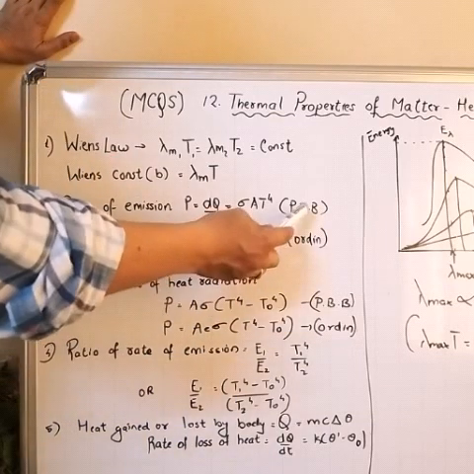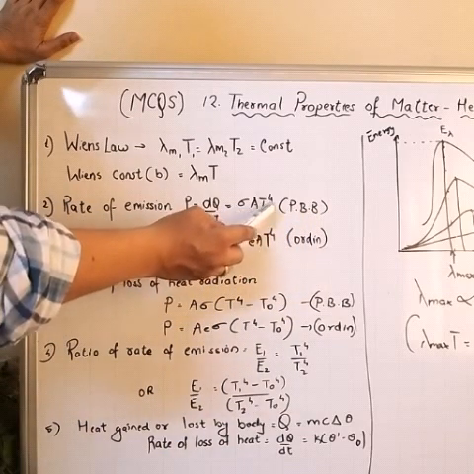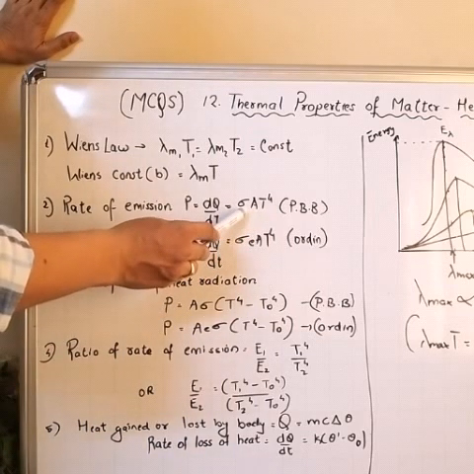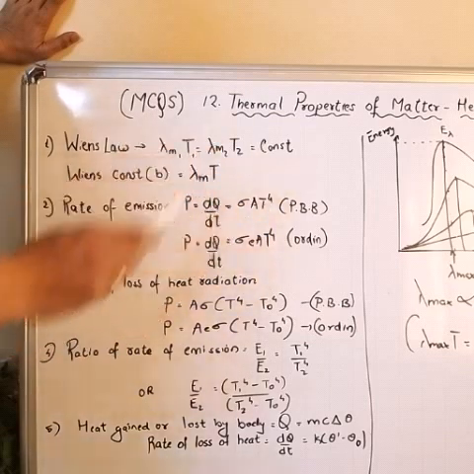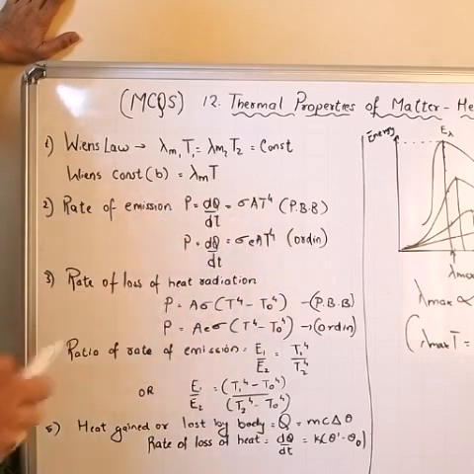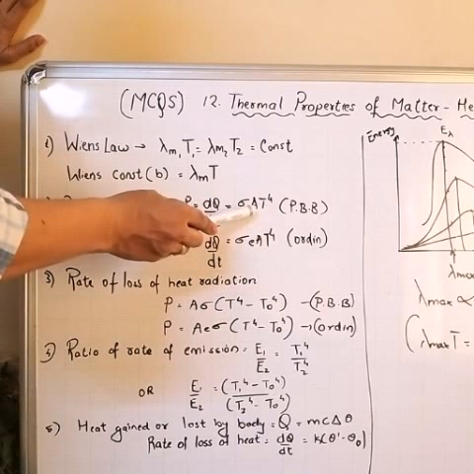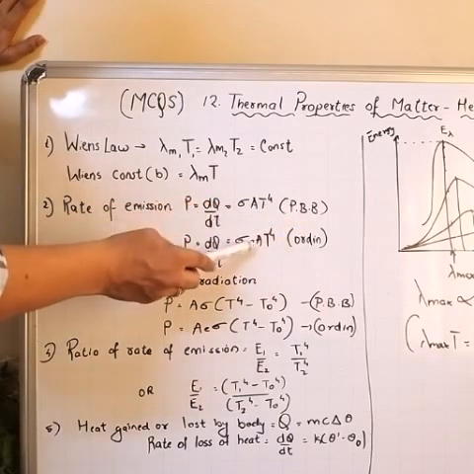For a perfectly black body, it is given by dQ by dt equal to sigma A T raised to 4. A is the surface area, sigma is Stefan's constant, and T is the absolute temperature. But if it is an ordinary body, I will write sigma E A T raised to 4. This is the difference between a perfectly black body and an ordinary body, because for a perfectly black body the value of E is 1.